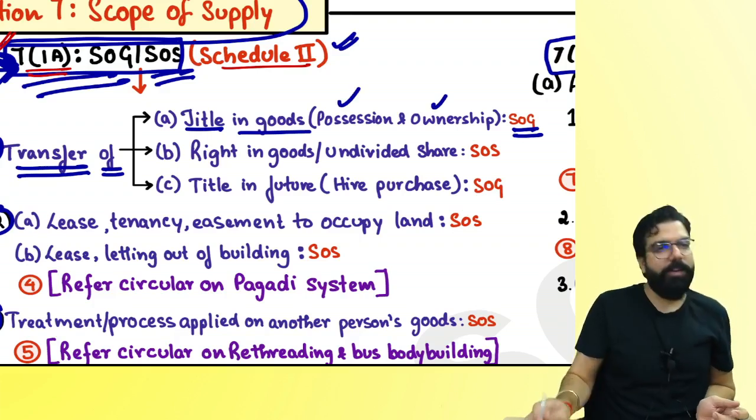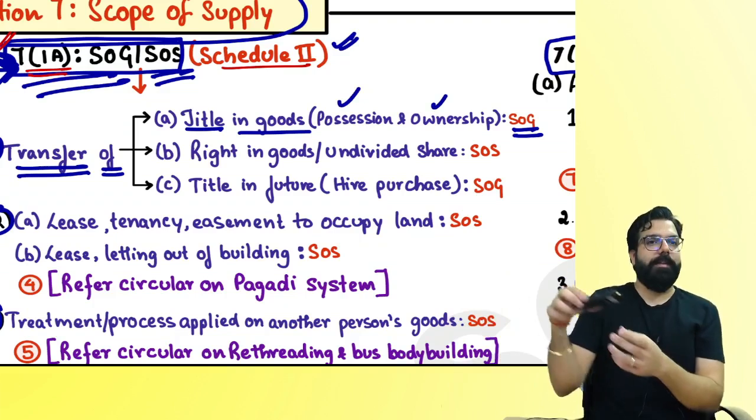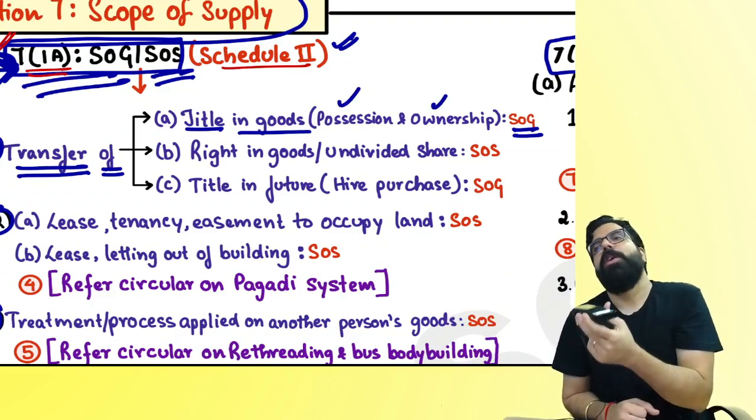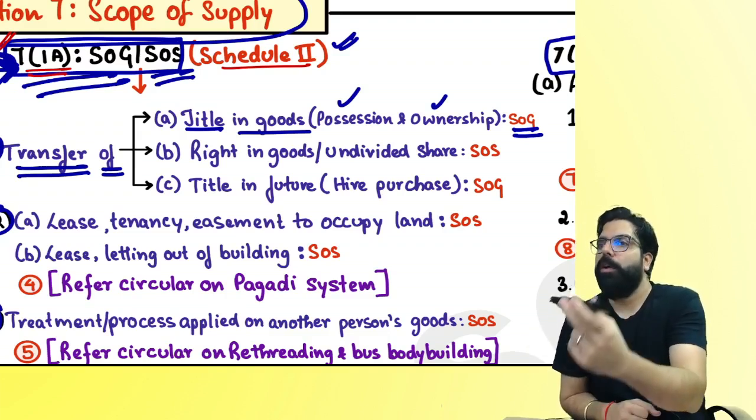I give you the ownership also. For an example, this is my car. You came and told me, sir, please sell me your car. I sold you my car. I gave you the possession also. I gave you the ownership also.